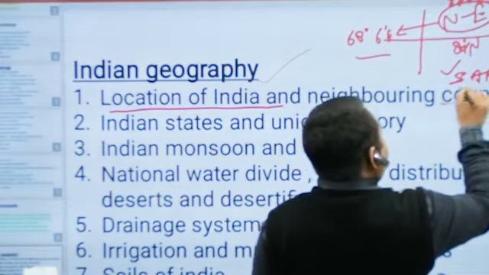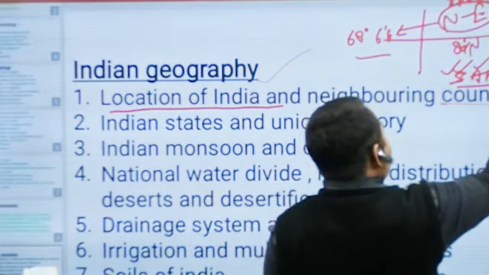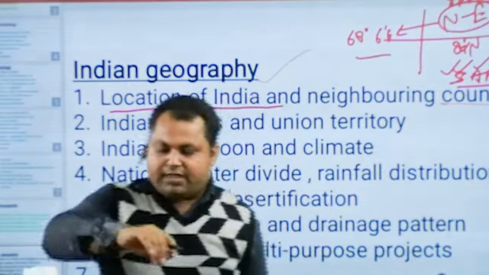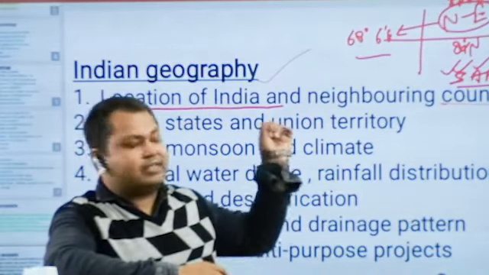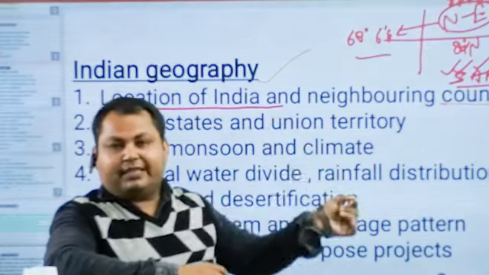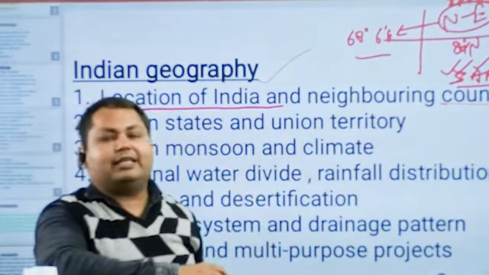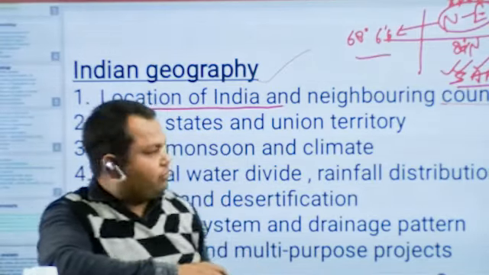What is SAARC? South Asian Association of Regional Cooperation. This international organization has been created from the countries of South Asia. That's why India's location at the level of Asia is South.